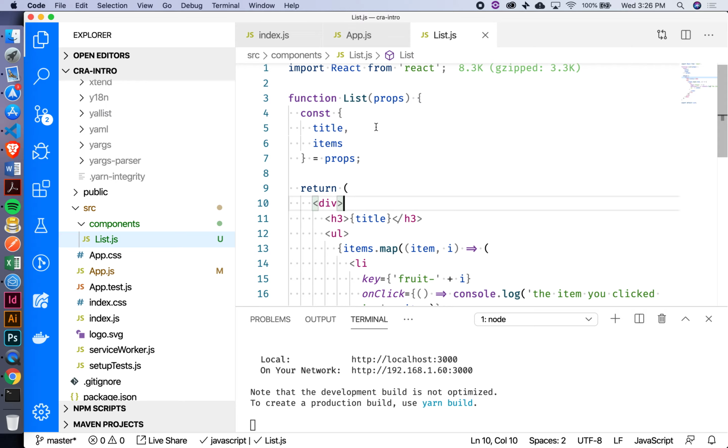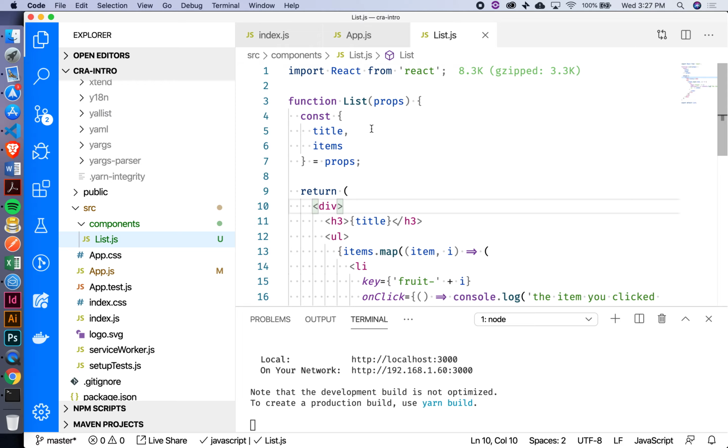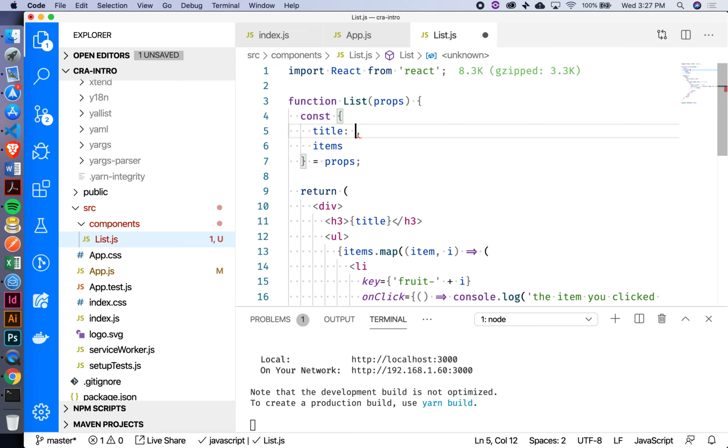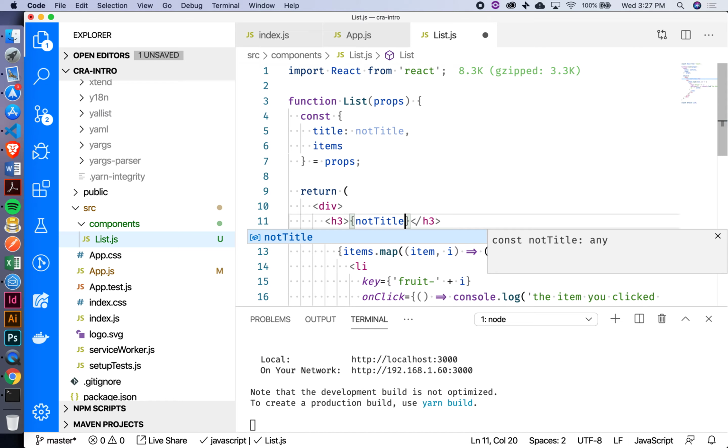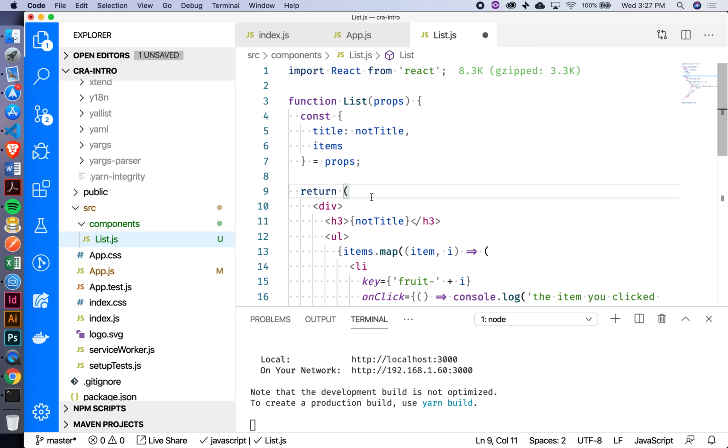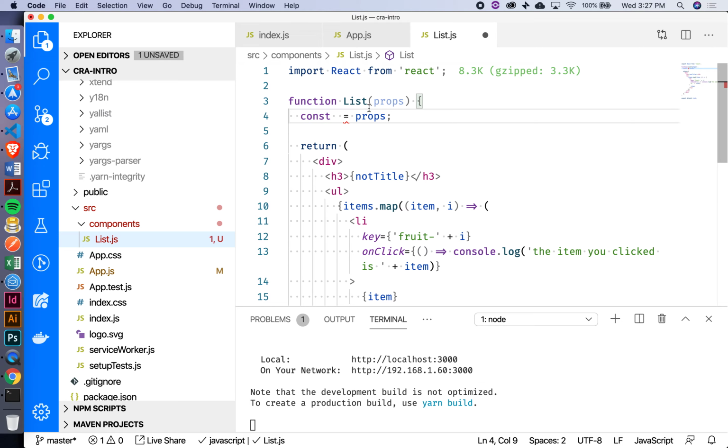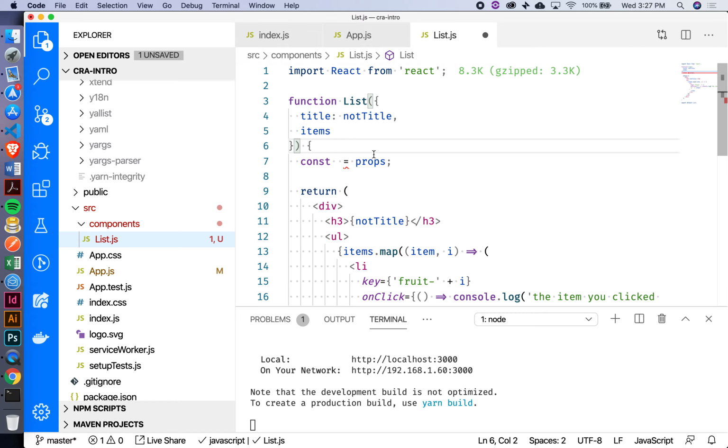Question: if we want to destructure, and rename the title or use a spread, can we put that in the parameters? Definitely, we can do that. If I wanted to rename title to something else, I can go like that, right? And now I just need to reference it as such inside my JSX, not title. And we could do all of this inside the parameters. I can just grab this and put that in there.